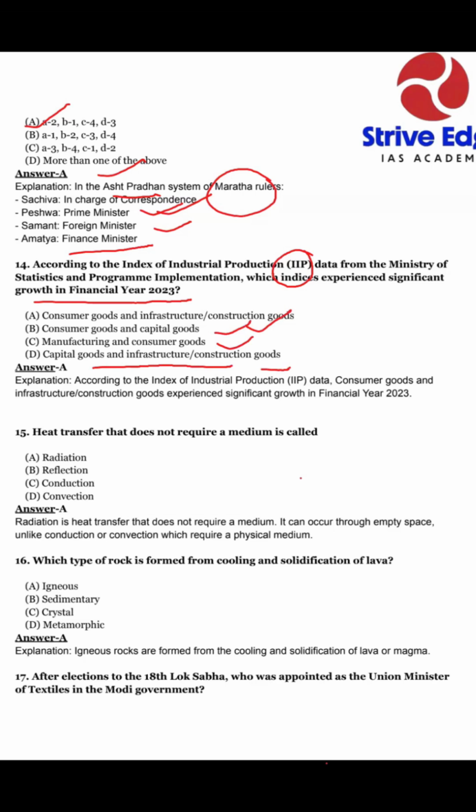First, we can see our explanation. According to the IIP data, consumer goods and infrastructure construction goods experienced significant growth in financial year 2023. Which area gets the most growth in our IIP data? Consumer goods and infrastructure construction goods. So our option A is correct.